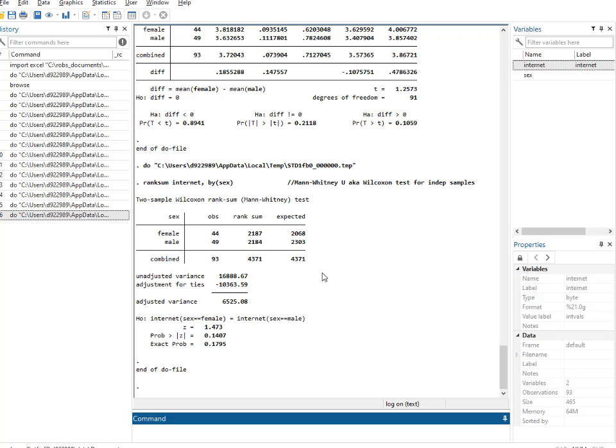It's saying the sums of the ranks should be equal, of course, if there's no difference, but they're not equal, and the chance of them being that far apart comes out as, well, there are two ways it works it out. Either 0.147 using the approximate method, or 0.1795. It's better to use the exact probability if it's there. That's calculated theoretically and then calculated precisely. The approximation exists because for larger samples, like thousands, the exact calculation would take hours and becomes impractical. But our sample is quite small, so it can calculate it quickly, and we use that one.